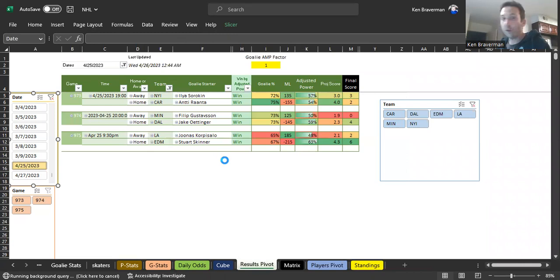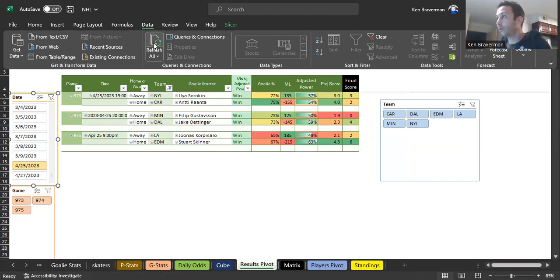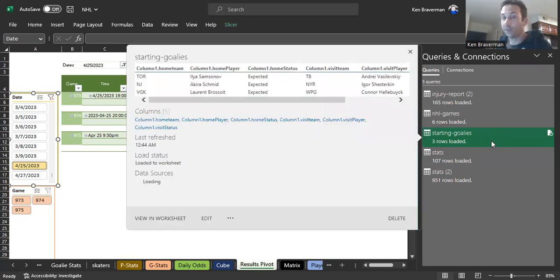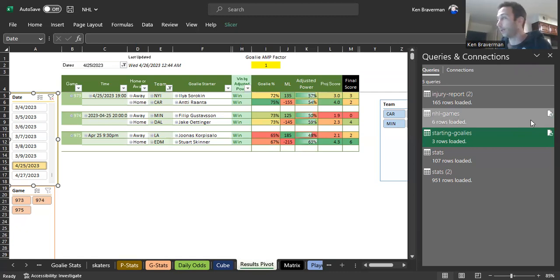And all of these queries are automatically going into RotoWire. That's what you see processing here at the bottom. They're running background queries. They're going in and gathering the information that you need from RotoWire and putting it in all these different tables. And now you really don't have to do much at all. It's basically done. What I'm going to show you is a couple of the tables that you actually do need to update each day every time you roll it forward to another day, or if you want to look at a future day, but it's really, really cool now.